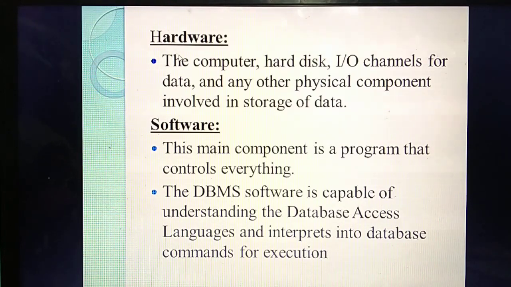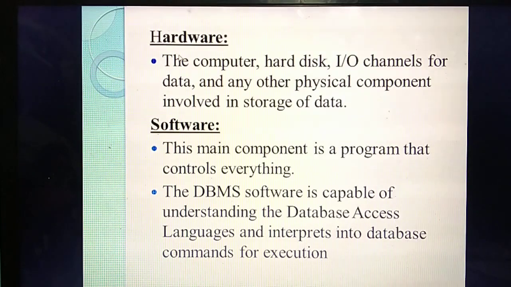So DBMS is one software. In this software, you have stored a lot of details or data in the form of tables. Last class you studied that. Now you are going to access some details from the table. For that, some software or some programming language is needed. The language you use is the database access language.